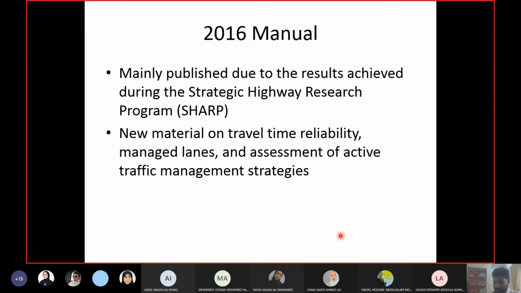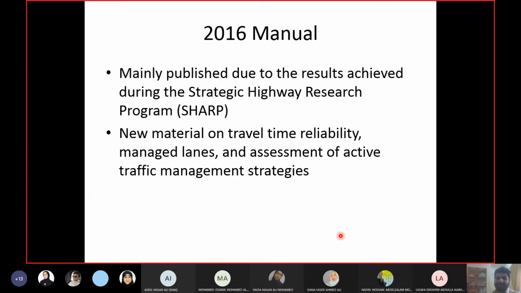They have a program known as the Strategic Highway Research Program, SHARP. Some websites call it SHRP as well, but I will still call it SHARP. They have a lot of funding under this program, and they have done a lot of research under it.